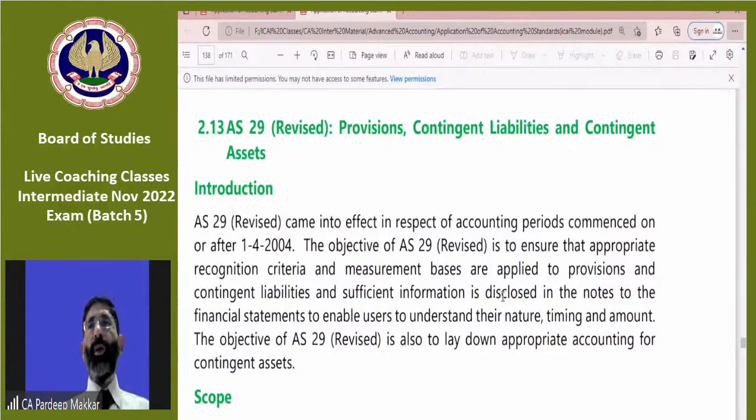In AS22, there is a doubt in illustration number 3. Let's see that. AS22 illustration number 3.